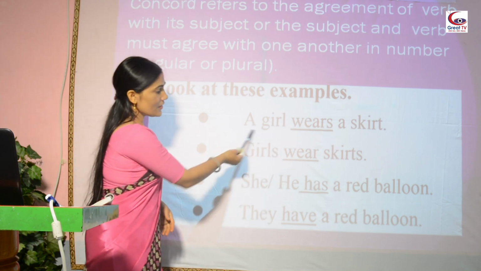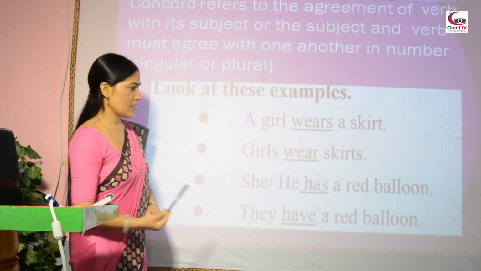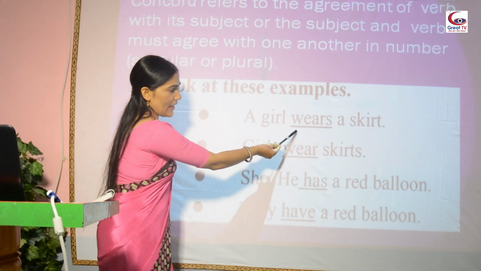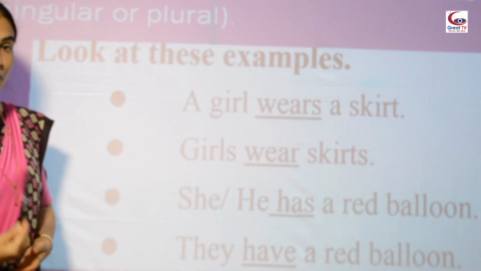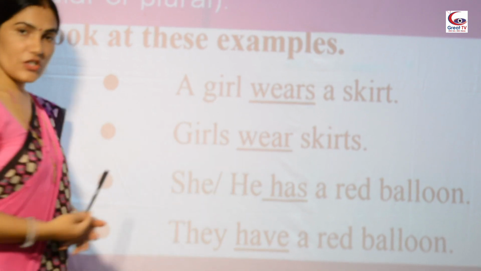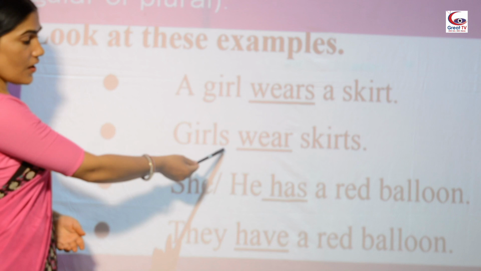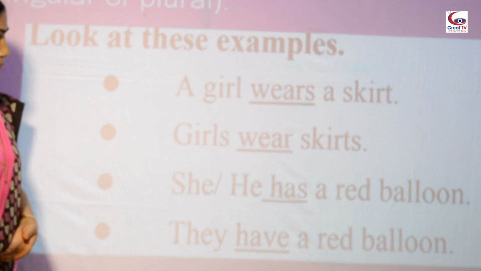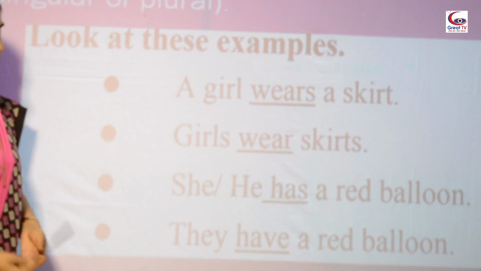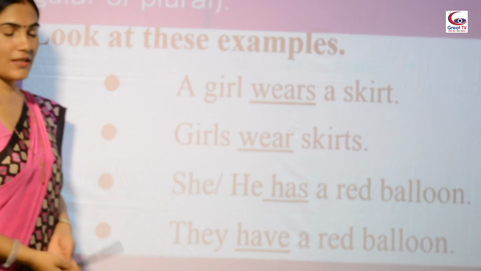Because a girl is a singular subject, so it is followed by the singular verb wears. A girl wears a skirt. Girls wear skirts. Here girls is a plural subject, so it is followed by the plural verb wear.